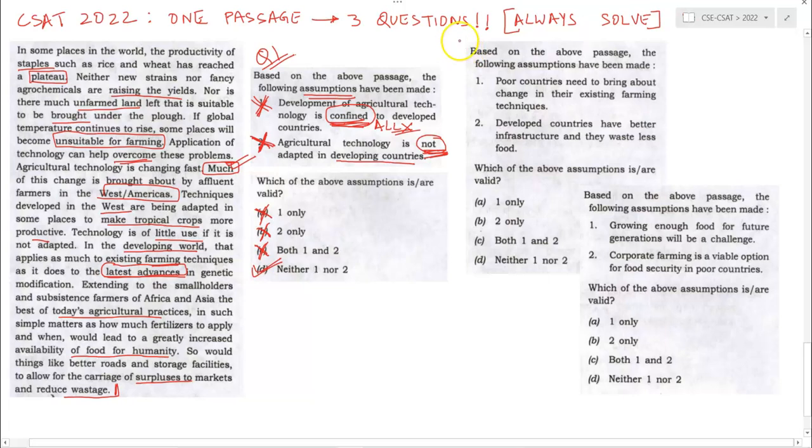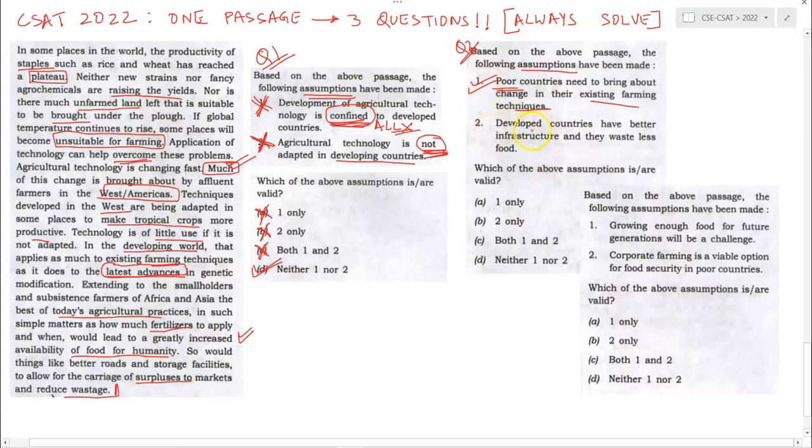Fine. Let's move to question number 2. Based on the above passage, the following assumptions have been made. Alright. Poor countries need to bring about change in the existing farming techniques. Yes, because it has been said that we have to learn how much and when fertilizer should be applied and it could increase the yield. So option point 1 is correct.